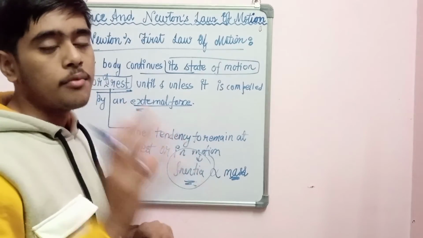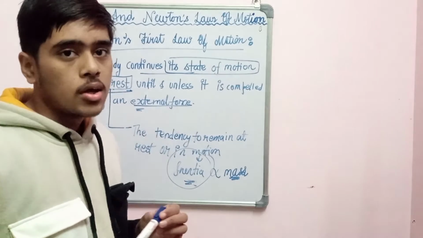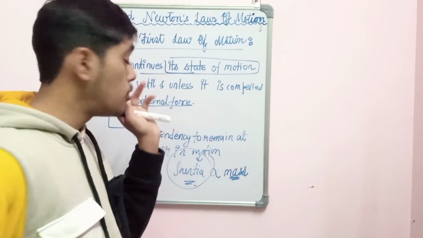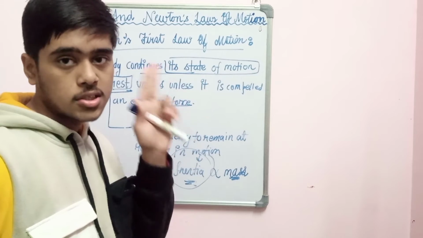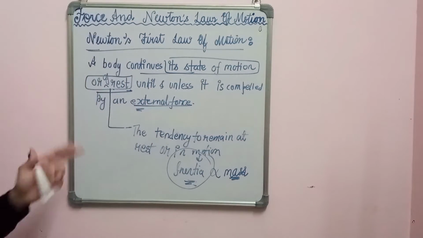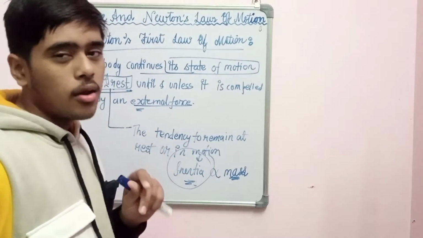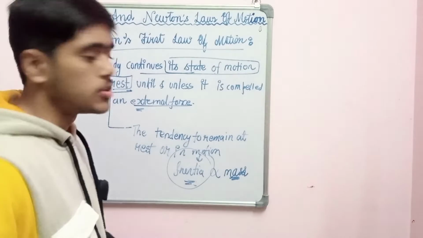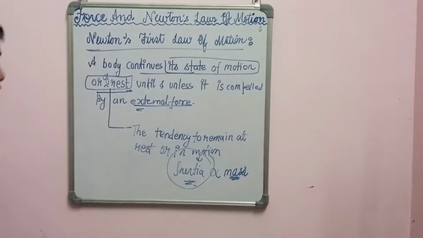So if you have two balls, a tennis ball and a leather ball, if you have to generate speed in the tennis ball, you need not apply a lot of force. But if you want to produce a lot of speed in a leather ball, then you will have to apply greater force. So in this way, this is Newton's first law.